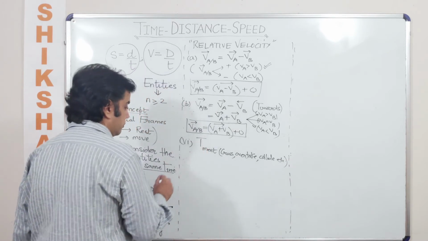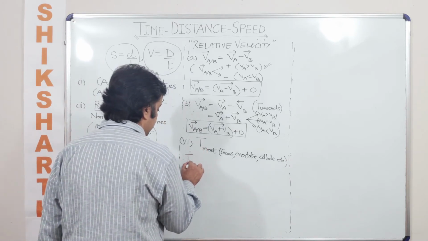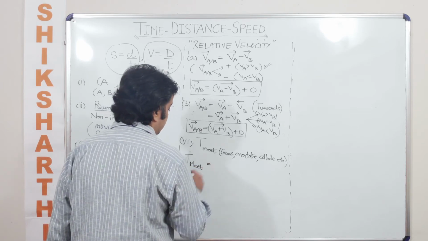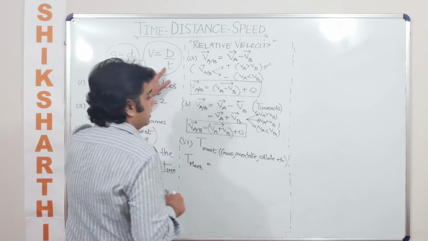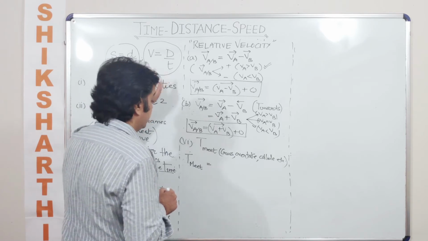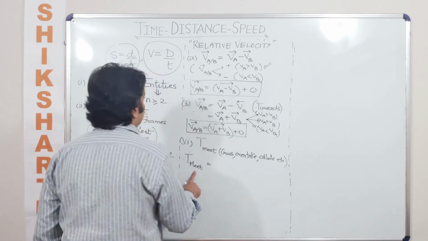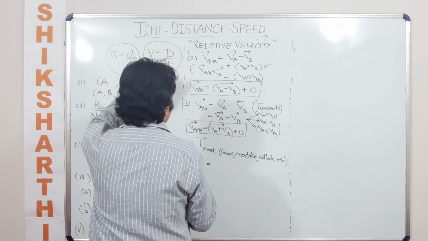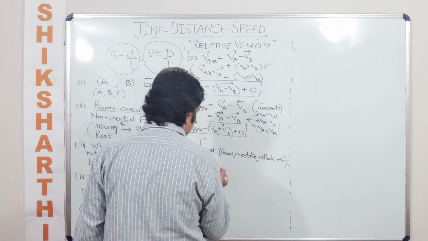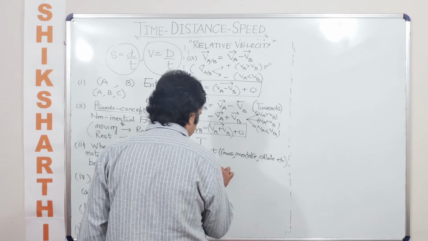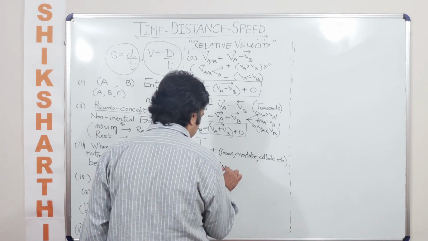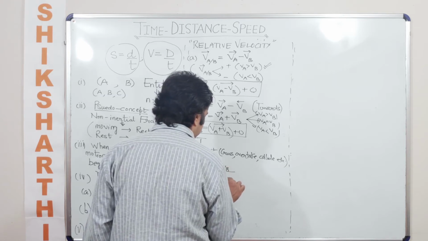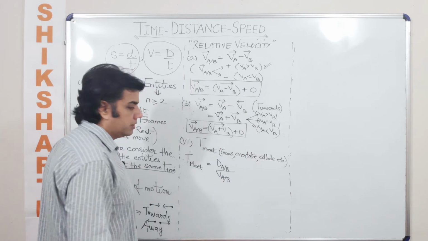This is the definition of meeting. So when we are saying time taken to meet, I'm using a capital T, though we are aware of the fact that we are supposed to use a small t. So time taken to meet will be relative displacement divided by their relative velocity. This is how you would work it out.